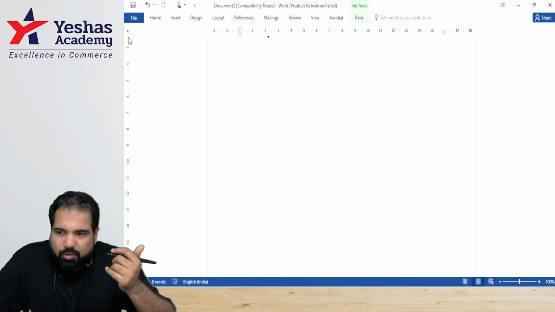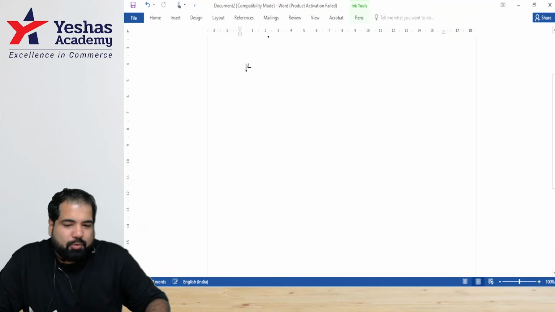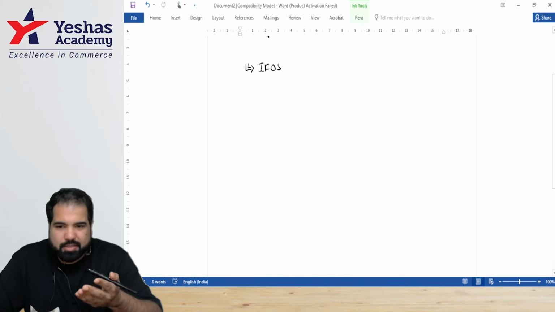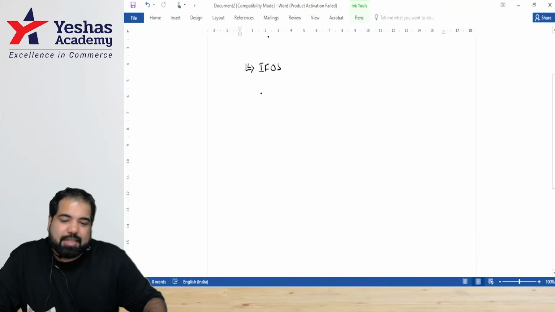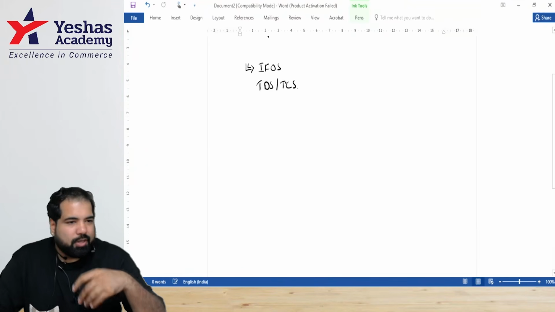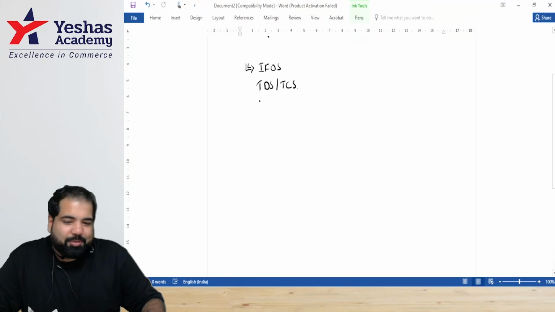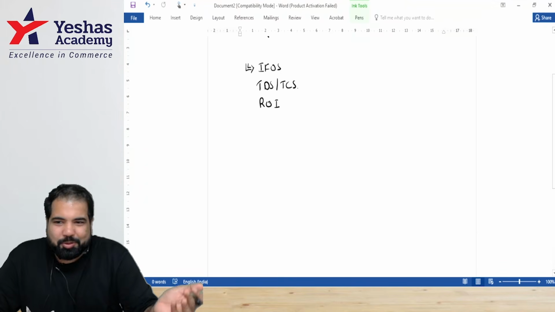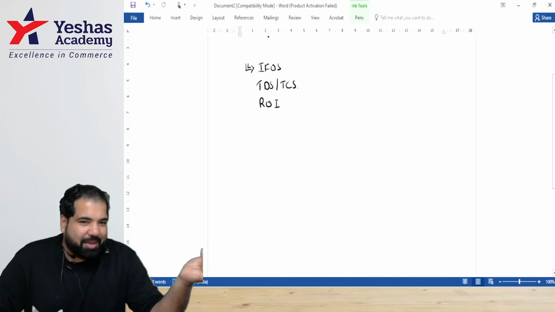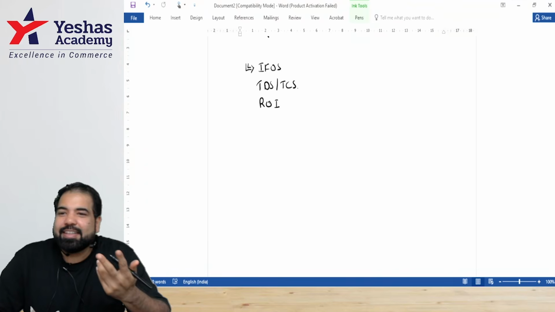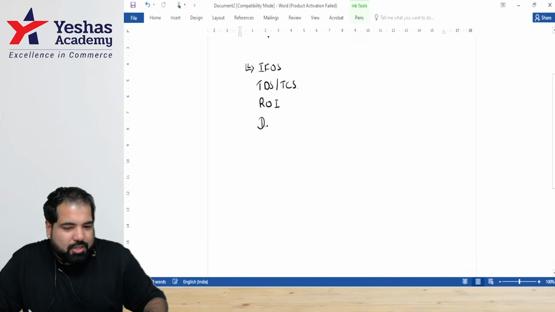Yes. Income from other sources, IFOS. Okay. So IFOS is something that she found difficult. Yes. Anyone else? Yes. TDS and TCS. Good. TDS and TCS is something that he found tricky. Okay. Anyone else? Return of income. Nice. I'm very happy to see that the easy parts are the ones that are difficult. So I'm wondering the difficult parts are then manageable. So good. Yes. Deductions. So deductions under chapter 6A.